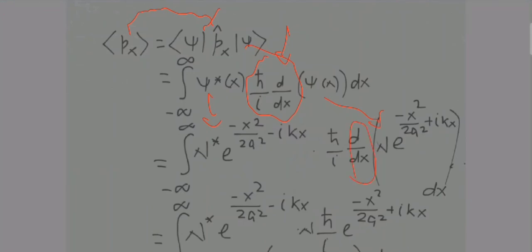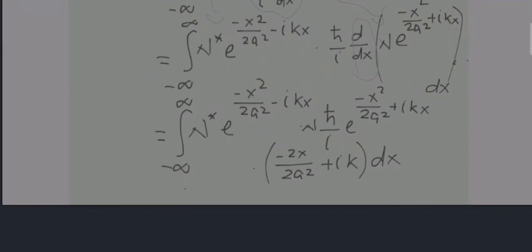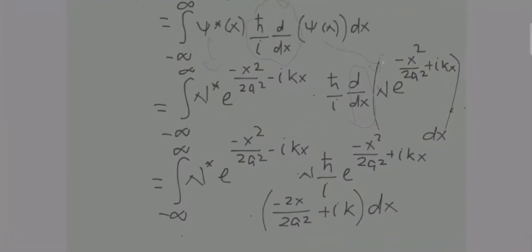I need not tell the differentiation. So basically n will come out of this differentiation, and h cut by i will remain. And this thing will also be as it is, and this term in addition has come.